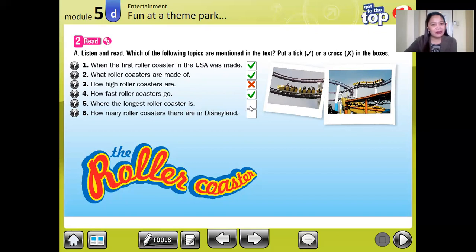Where the longest roller coaster is? Have you heard about it? No. How many roller coasters there are in Disneyland? Did they mention it? No. So that's it. We have only 3 topics mentioned in this recording.